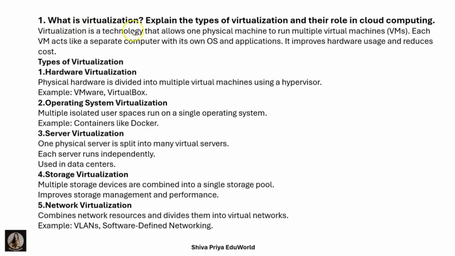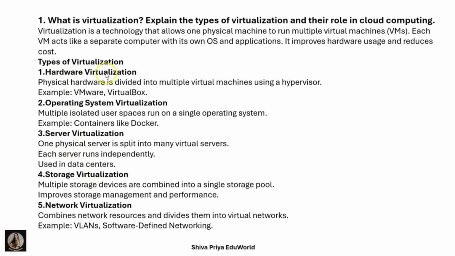Let us start. Virtualization is a technology that allows one physical machine to run multiple virtual machines, and each virtual machine acts as a separate computer with its own operating system and applications. Virtualization improves hardware use and reduces cost as well. These are the types of virtualization: hardware, operating system virtualization, server virtualization, storage and network virtualization.